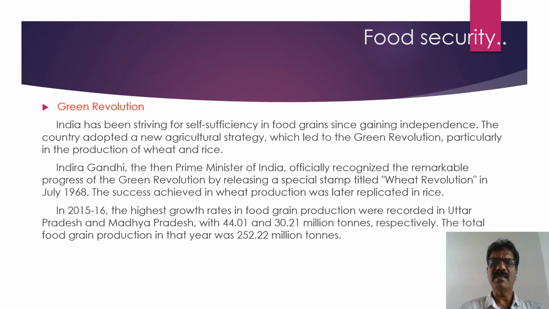The success achieved in wheat production was later replicated in rice. In 2015-16, the highest growth rates in food grain production were recorded in Uttar Pradesh and Madhya Pradesh, with 44.01 and 30.21 million tons respectively. The total food grain production in that year was 252.22 million tons.